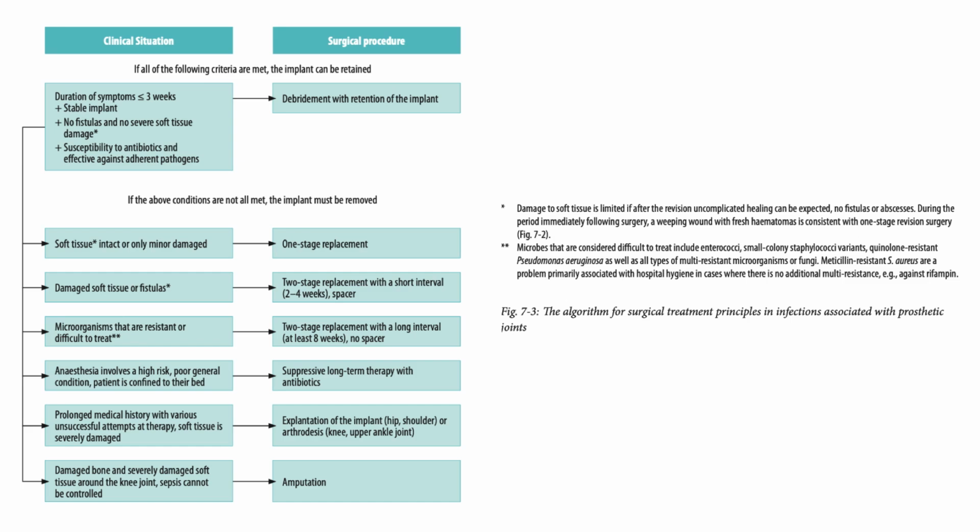So that is surgical debridement with retention of the implant, one-stage implant replacement, two-stage implant replacement with a spacer and a short interval, or without a spacer with a long interval. Again, explantation of the implant, that is a hip or shoulder, or arthrodesis, maybe knee, upper ankle joint, shoulder, elbow, without re-implantation basically. And you have suppressive long-term therapy with antibiotics and no surgical intervention.